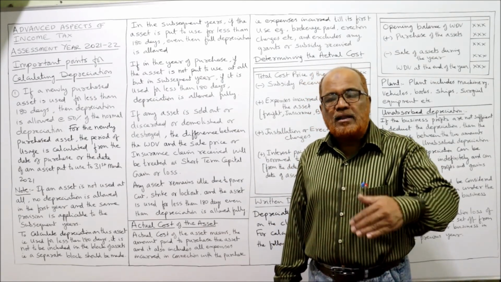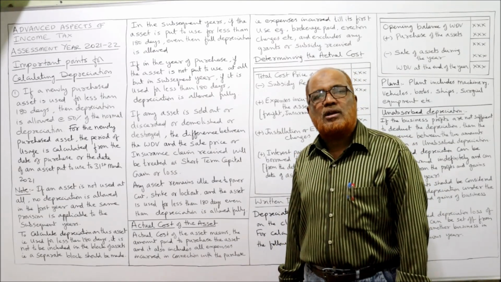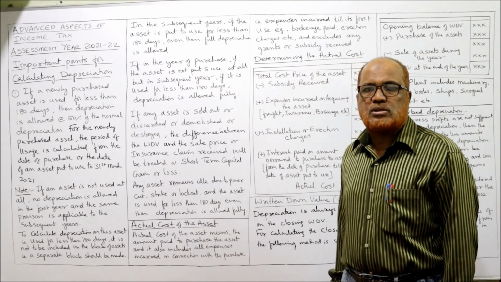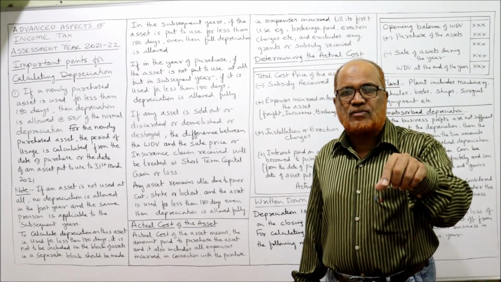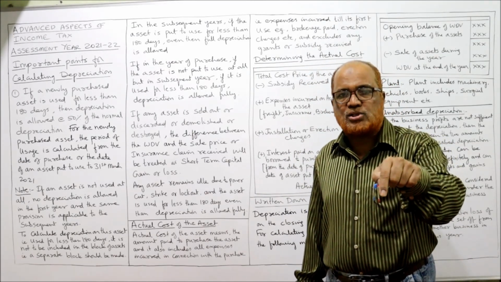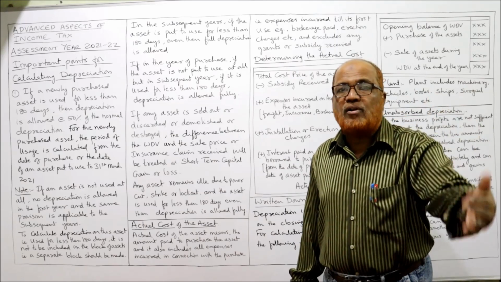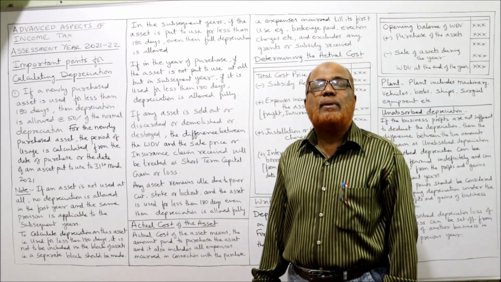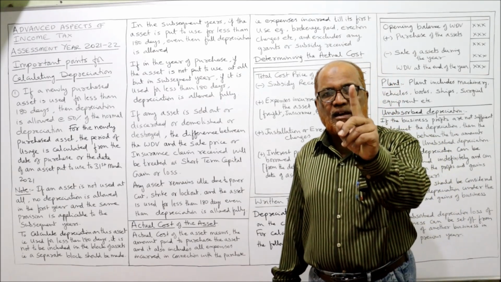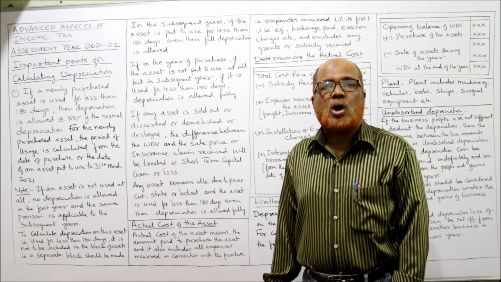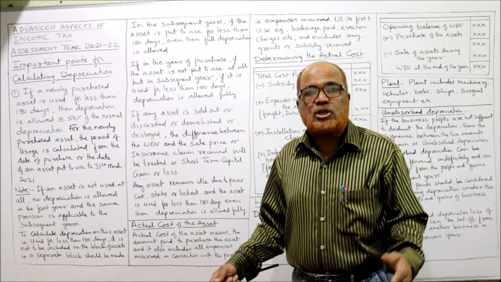Now another question will be asked in the examination: what do you mean by actual cost? Because depreciation will be calculated on cost. First year it will be calculated on cost. Second year onwards it will be calculated on WDV, written down value. So first year it will be calculated on cost. So what do you mean by actual cost?